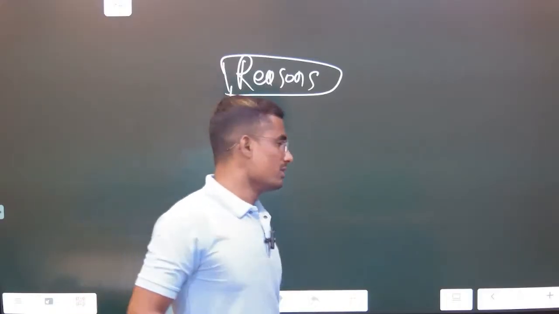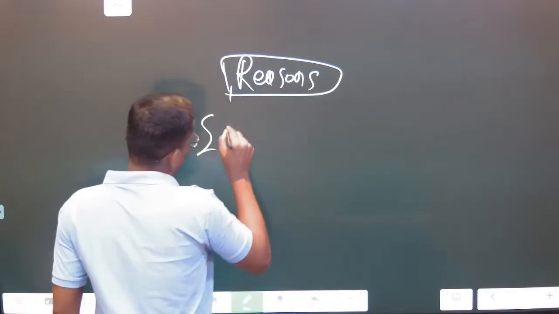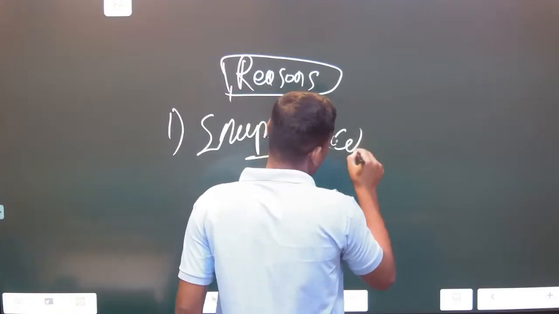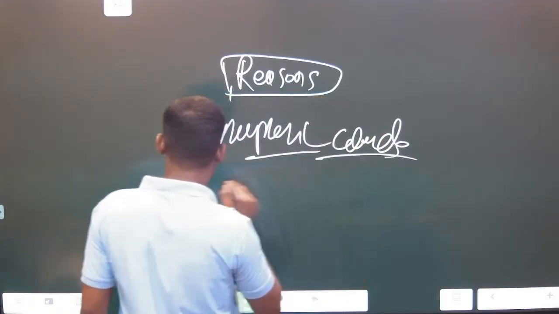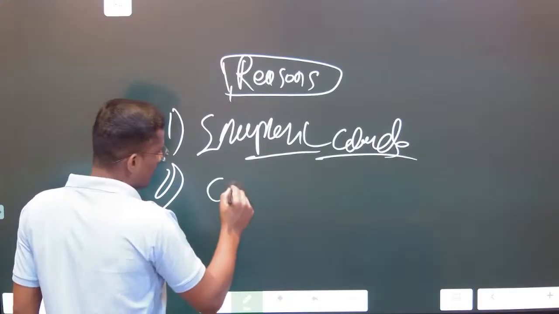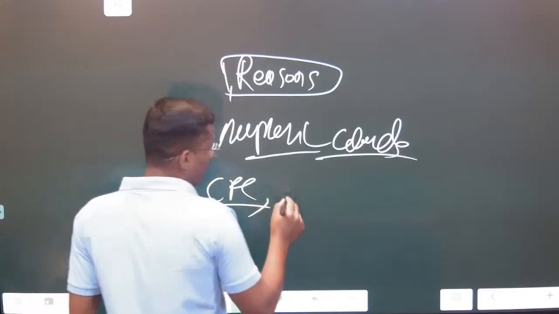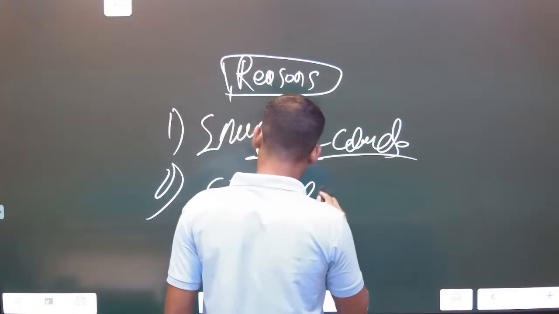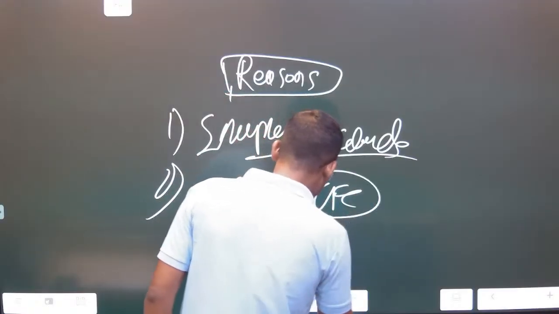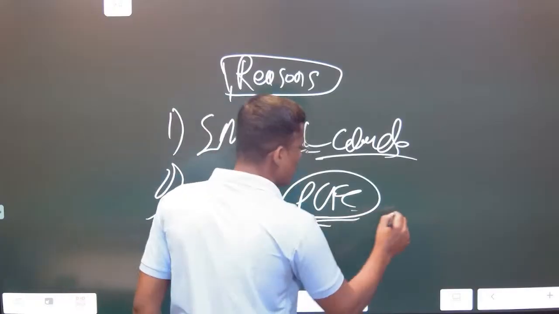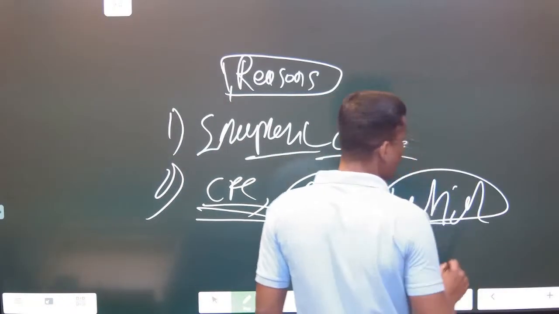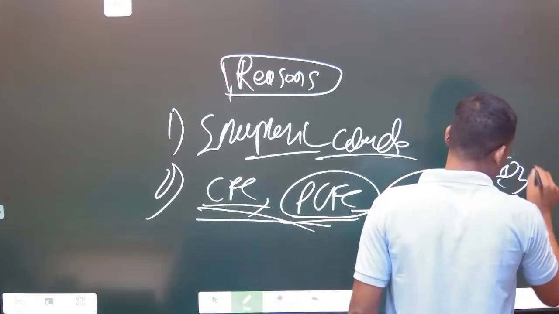First is stratospheric clouds. Next is CFC, chlorofluorocarbon, and then parachlorofluorocarbon. These are the substances which trigger the depletion of the ozone layer.